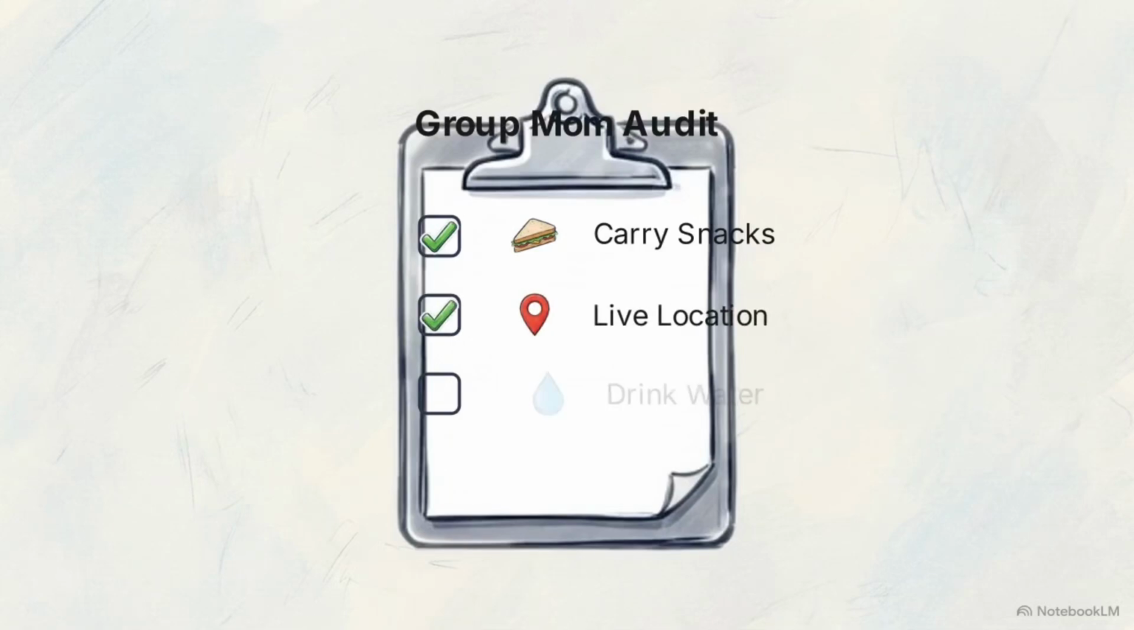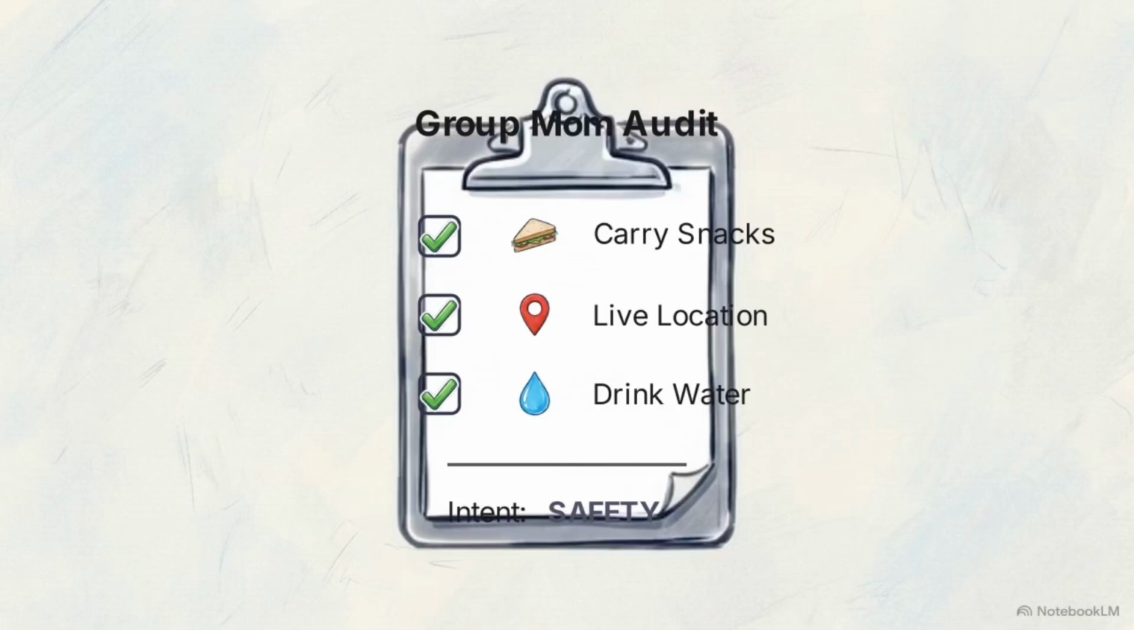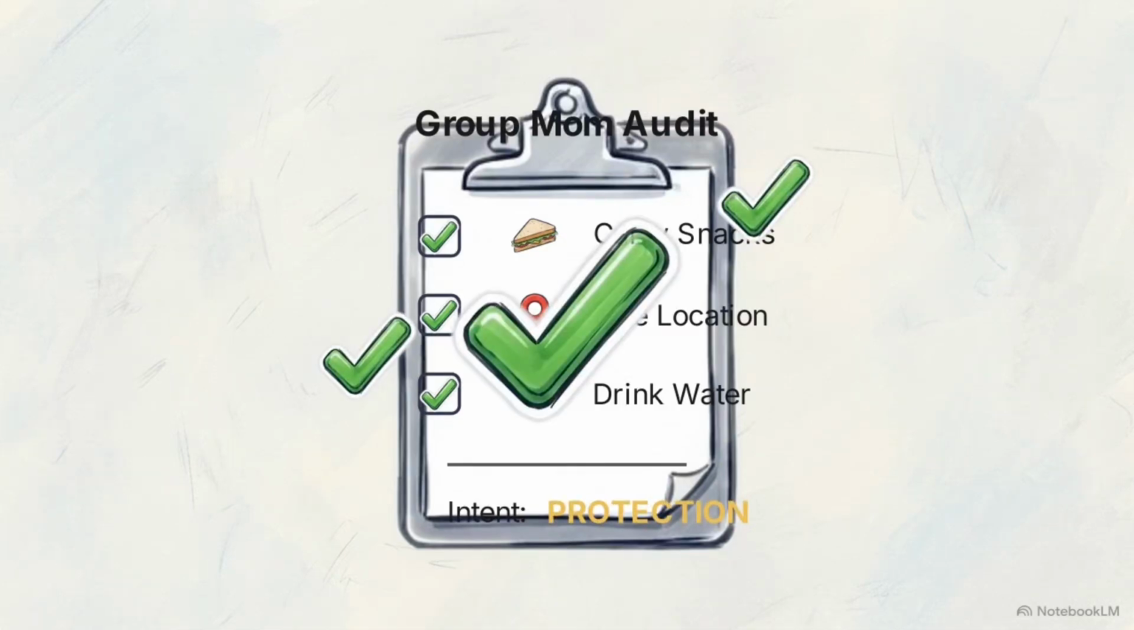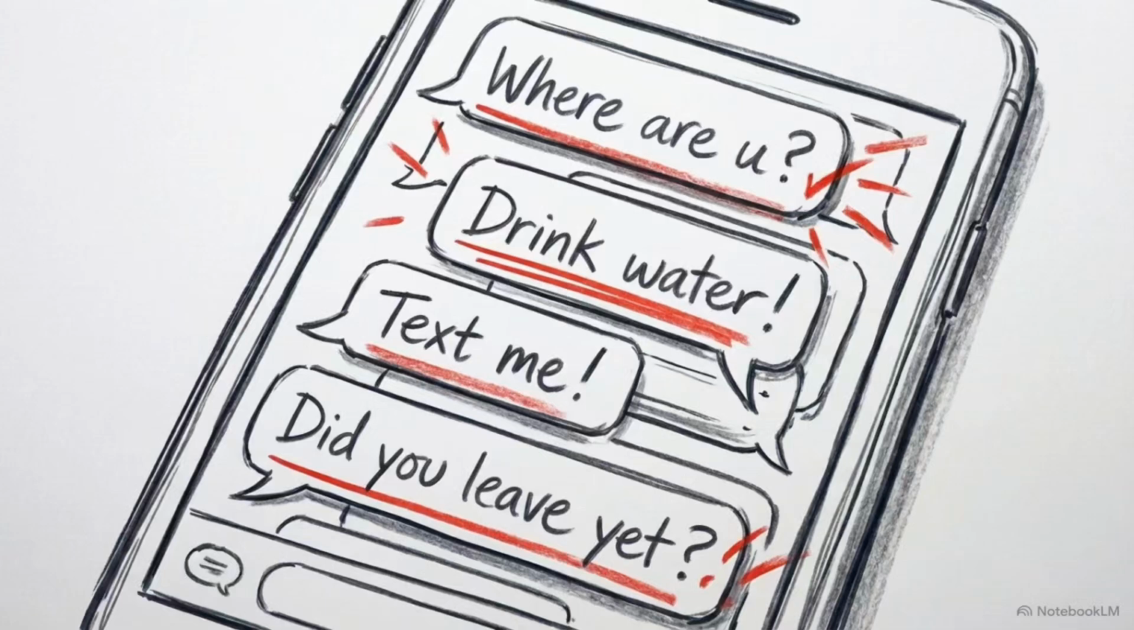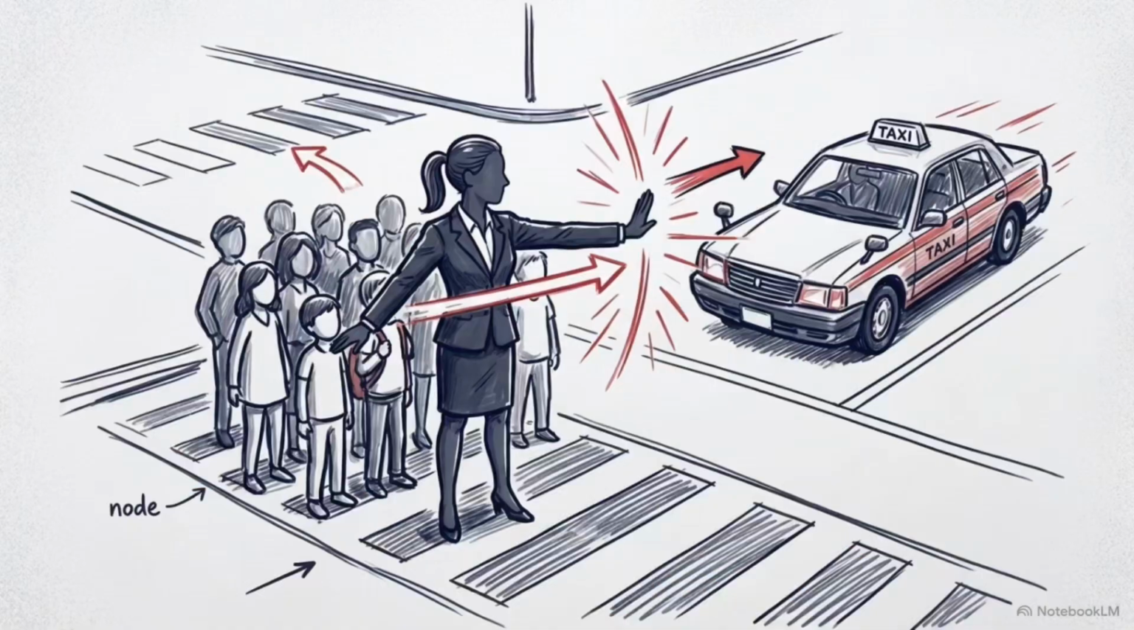Here is the 3-point verification checklist. They must carry snacks, request your live location, and tell you to drink water. Bossiness is control, but the group mom is about safety. If the intent is protection, the profile is verified. While their constant check-ins can feel overbearing, this archetype is the survival mechanism that keeps the collective unit functioning safely.